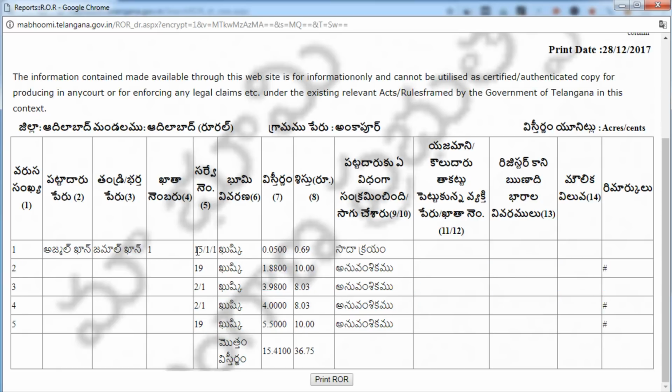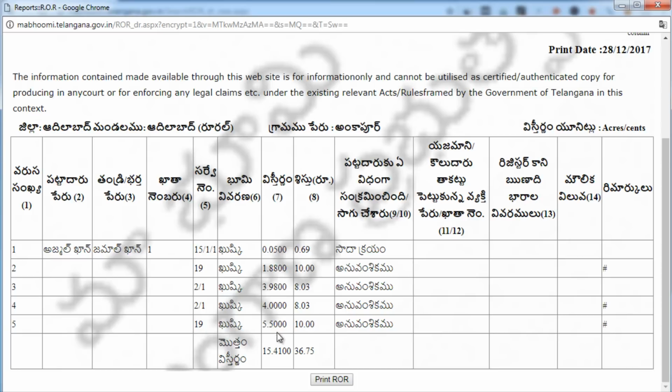You can see this 15 by 1 by 1, then 19, 2 by 1, 2 by 1, and then 19 again. Now the sixth column will show you the type of land. For every survey number, the type of land is also mentioned. And then for every survey number, the 7th column will give you the area in acres and cents. For example, this survey number 19 is divided into 2 here. So 1.88 plus 5.5 will give you again 7.38, as we have seen in the Pahani also, right? It is 7 acres and 38 cents.